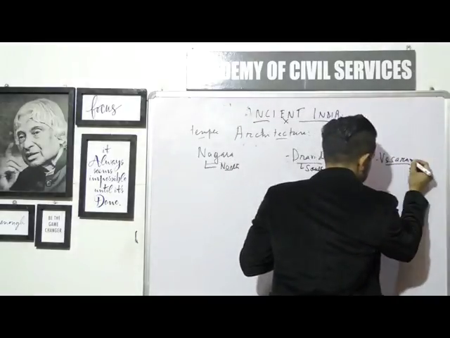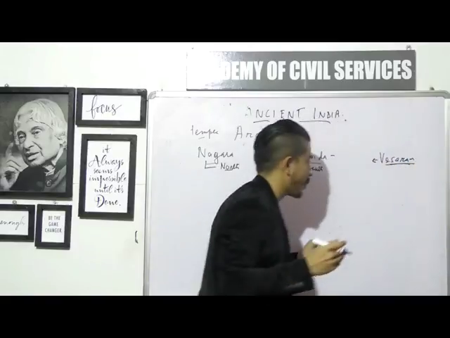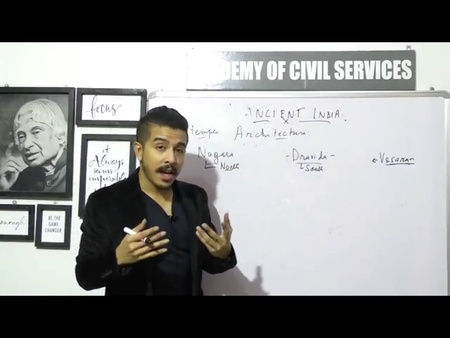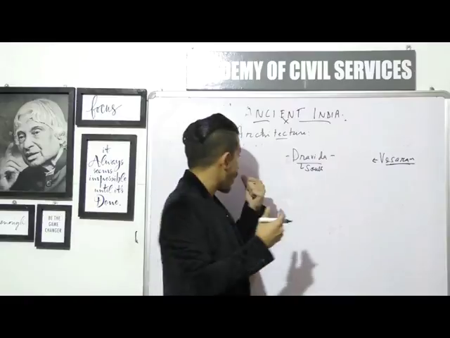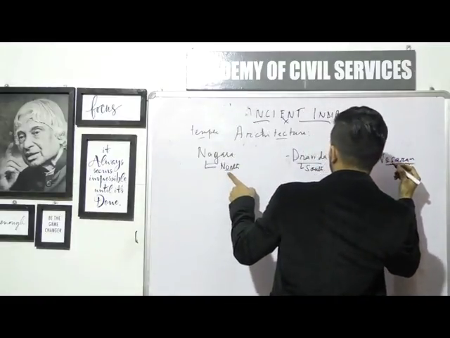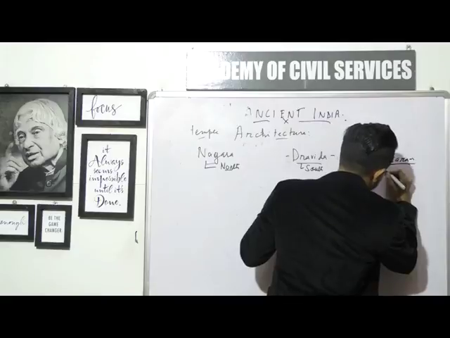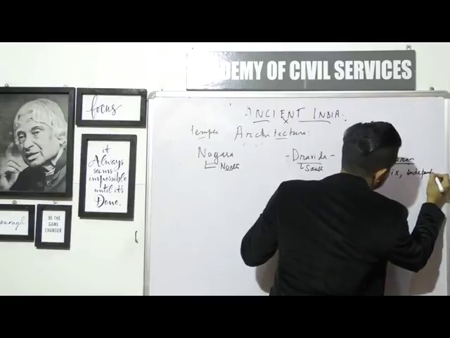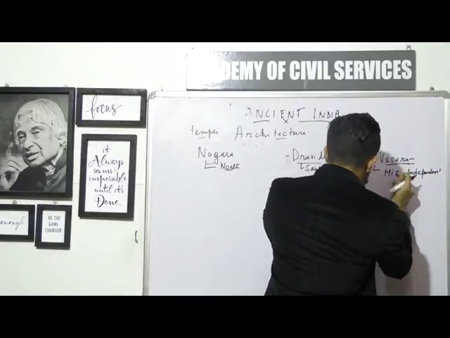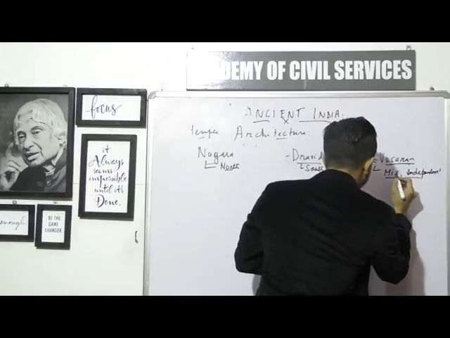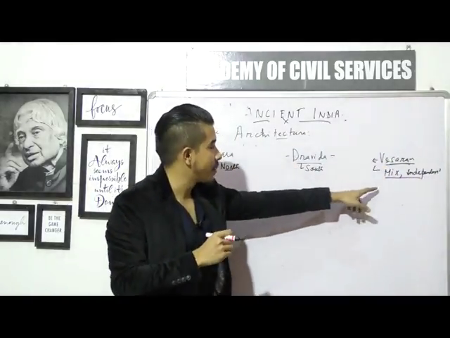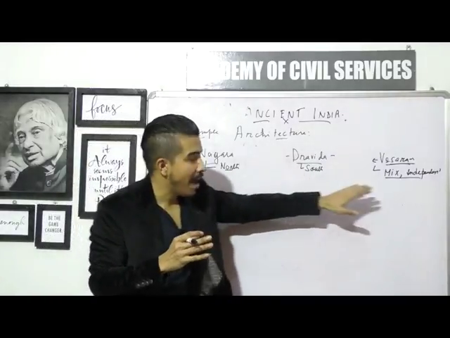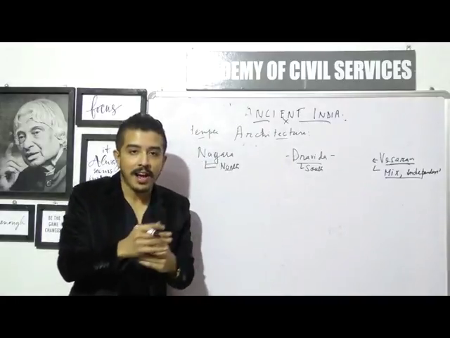Okay, and this particular small fellow out here, slightly on the corner, this one is something more independent, but it does have a mixture of both these styles. So it has a mixture of both the North Indian and the South Indian styles. So it's a mix, and it is also independent. What I mean is that they will have their own elements in the Vesara style, but at the same time they will also have some very important elements from these 2 styles. Okay, so makes sense, right? It's very logical. One is North, one is South, and one is a mixture of both these styles.